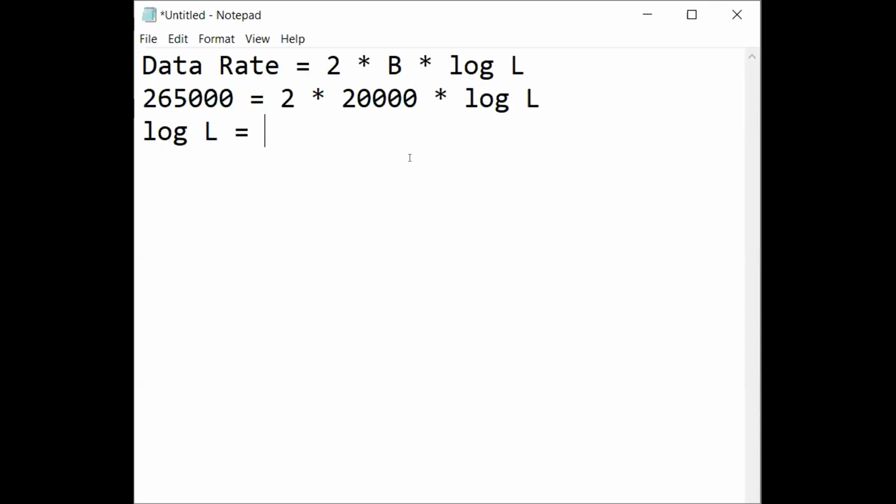Okay? So this 000 will be cancelled and 265 divided by 4. That is 265 divided by 4. How much is that?